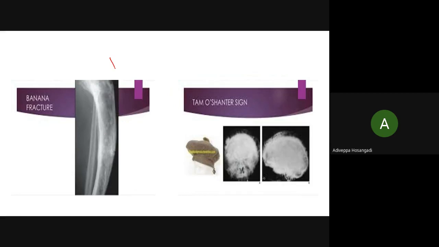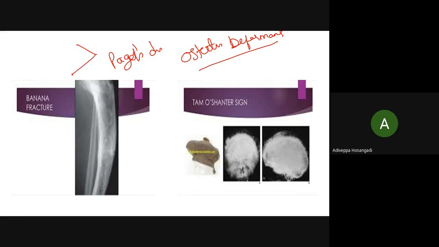One more thing you please remember, Paget's disease is also called osteitis deformans. Very interesting. You know why? And Paget's disease can be monostotic or polyostotic. There's something called Albright syndrome. I will not get into that because there's no end if I go on. Paget's can be monostotic, meaning only one bone is affected, or if multiple bones are affected, it is polyostotic.